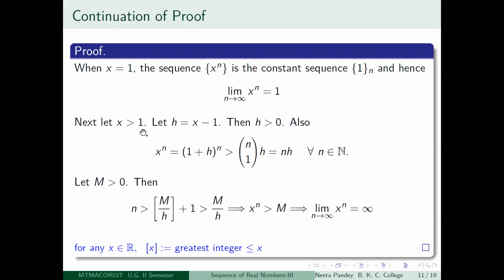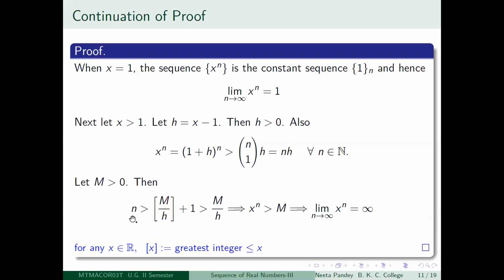So suppose x is greater than 1. Then again what you do is write x minus 1 equal to h. Then clearly h is positive because x is greater than 1. And also if you look at x to the power n, that is just equal to 1 plus h to the power n. And again 1 plus h to the power n is greater than the second term of the binomial expansion, so it is greater than nh for all n in N. So now I think it is almost obvious.